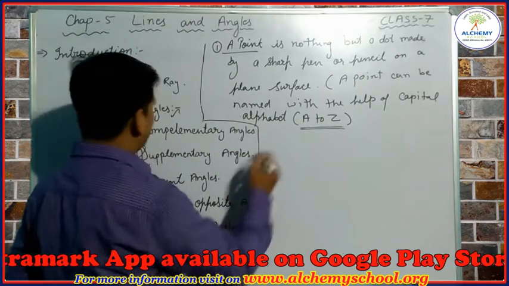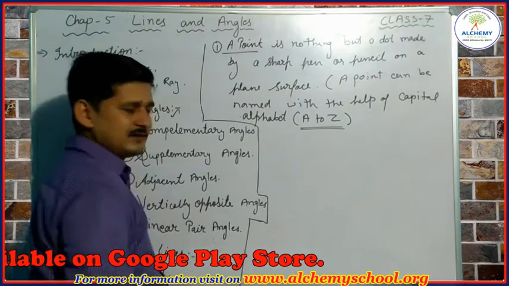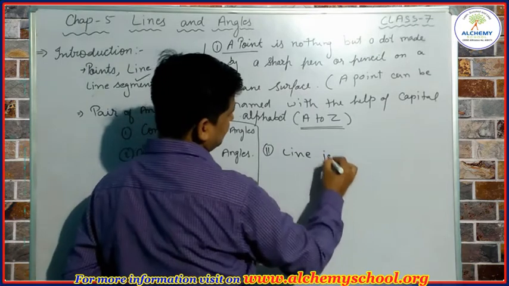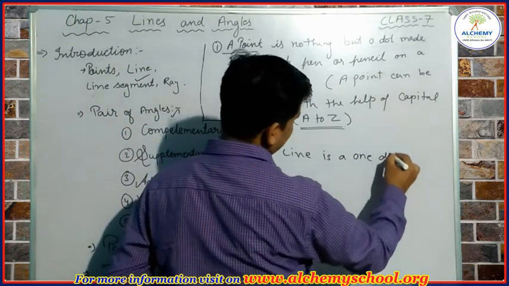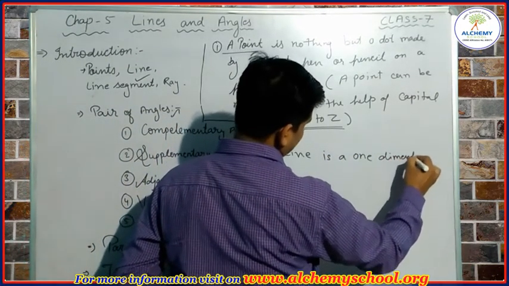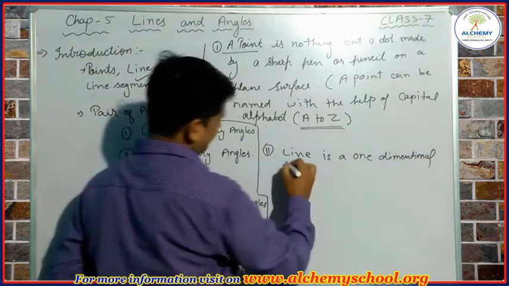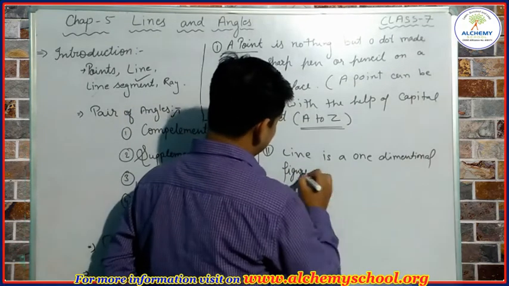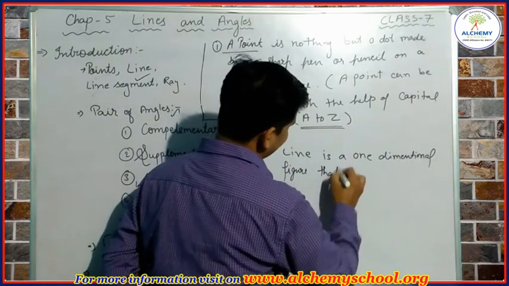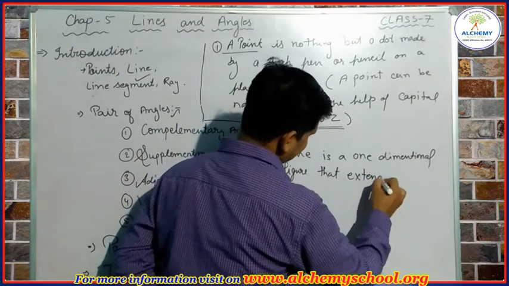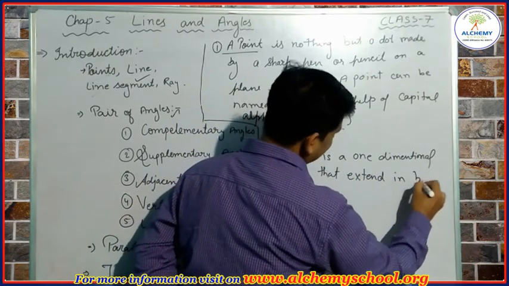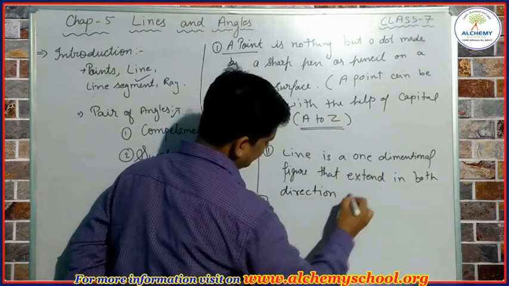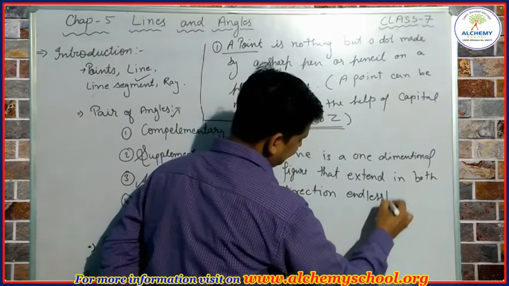Now the next topic that we are going to discuss is, what is a line? So students, a line is a one dimensional figure. It means a line has only one dimension, and that is length. It is a figure that extends in both directions endlessly.